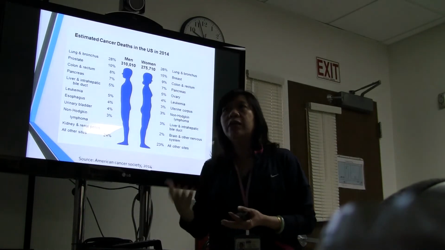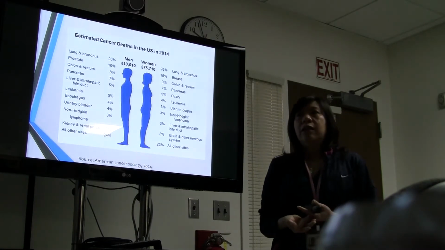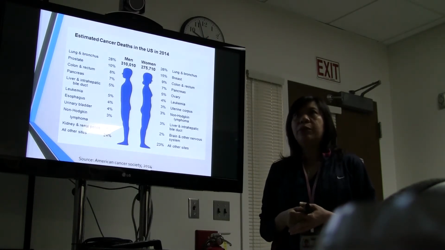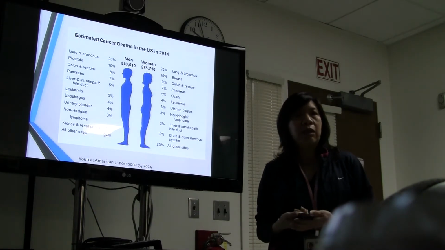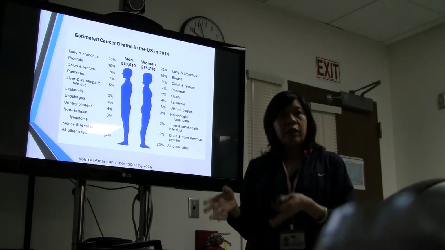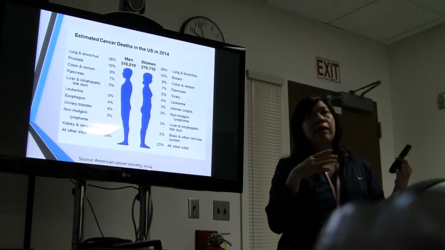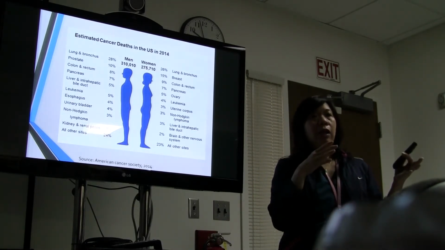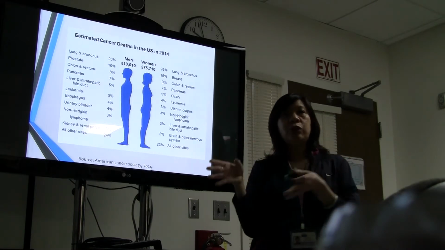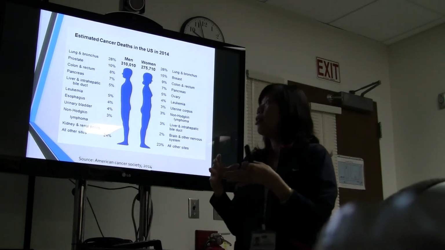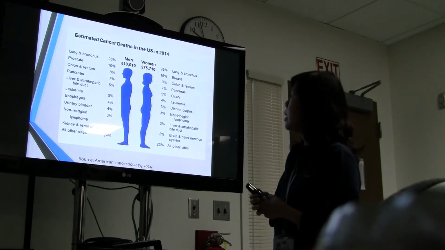For example, if UCLA has treated or seen maybe 2,000 patients per year with lung cancer, they will report that figure to the Department of Health in California. Then the Department of Health in California will report that figure to the National Cancer Institute and CDC. That's how they collect all this data.